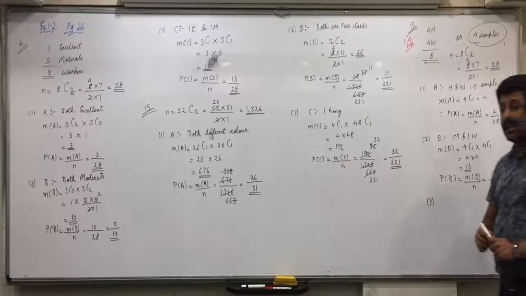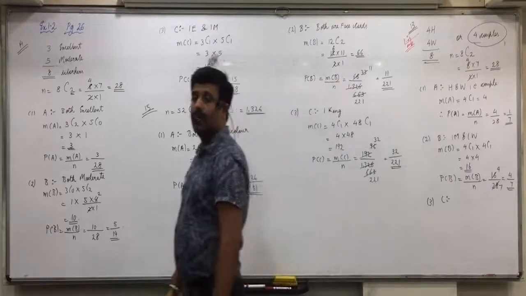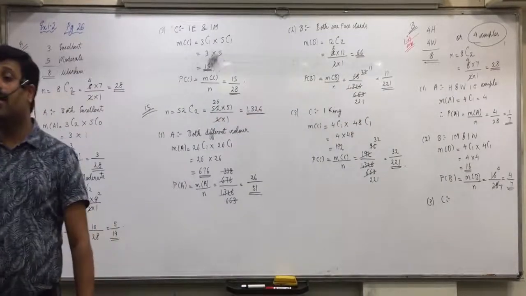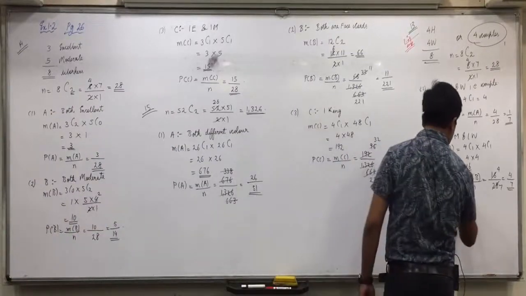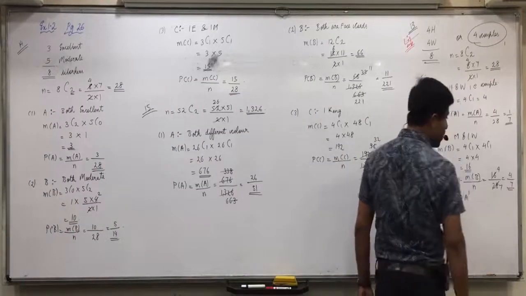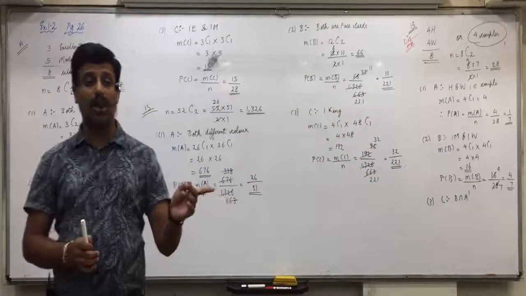So let event C be the event that they are man and woman but not husband and wife.